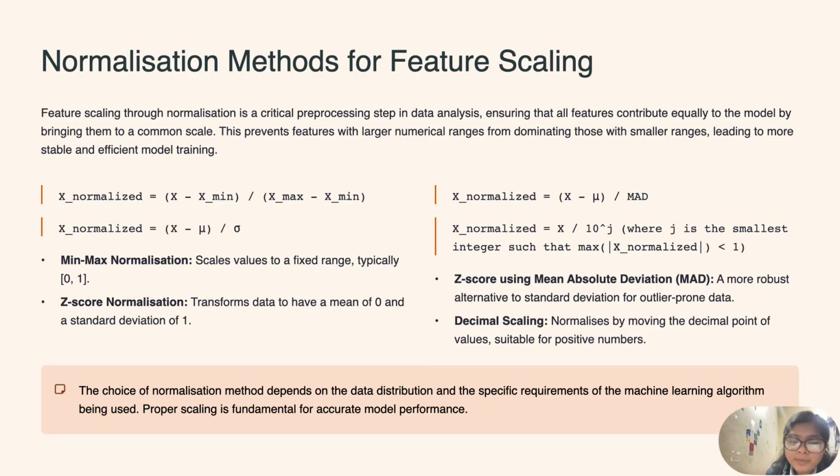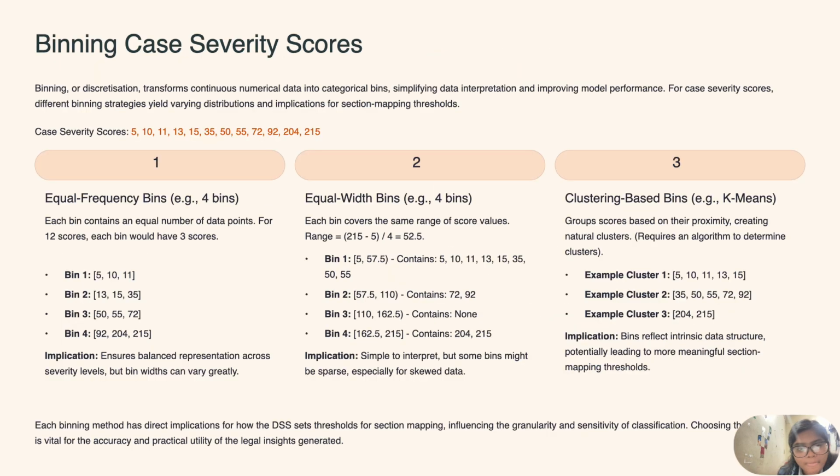The choice of normalizing method depends on the data distribution, what kind of data we have. If we have data without outliers, we can easily use z-score normalization. The specific requirement of the machine learning algorithm being used is also considered. Proper scaling is fundamental for accurate model performance.